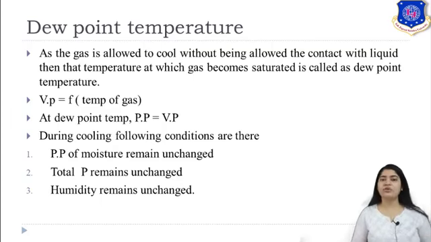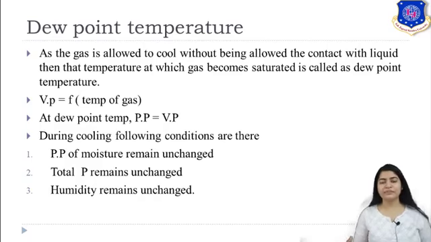Now again recall that your vapor pressure is a function of your gas temperature. Now at dew point, what is the condition? Your partial pressure is equal to vapor pressure, because we are talking about the gas becoming saturated. The condition of saturation is partial pressure equal to vapor pressure. Hence whenever we are talking about dew point, your gas would be saturated. Hence partial pressure equal to vapor pressure.